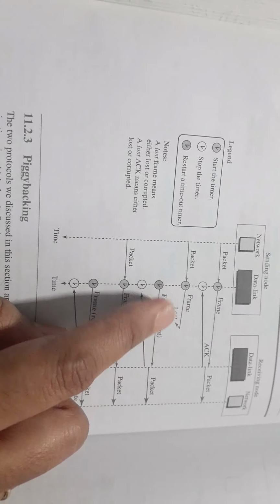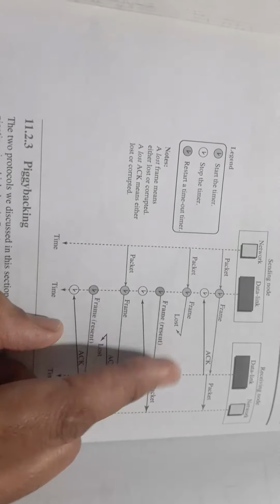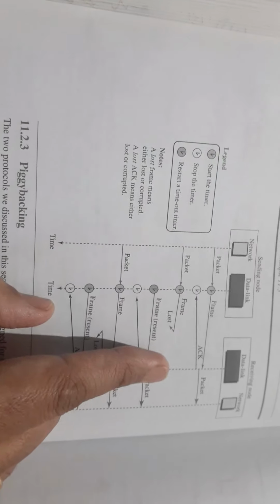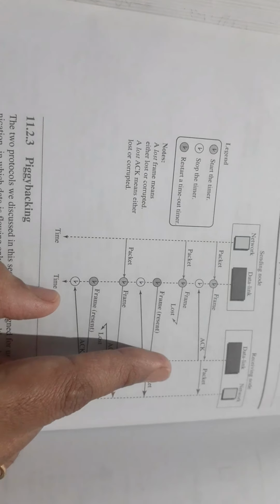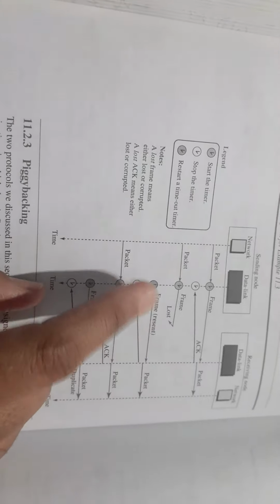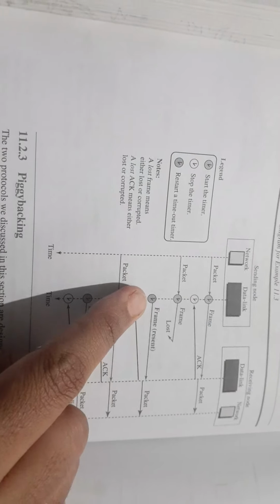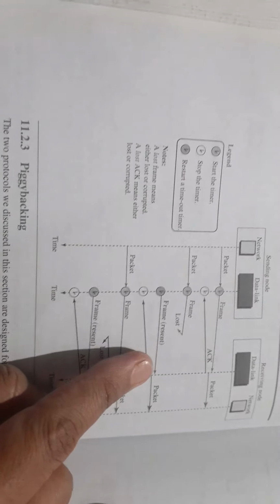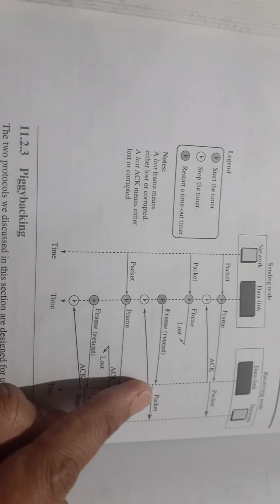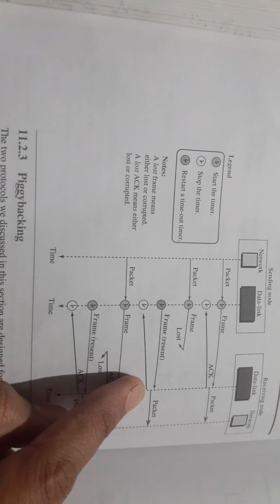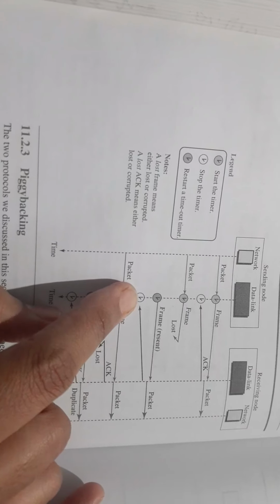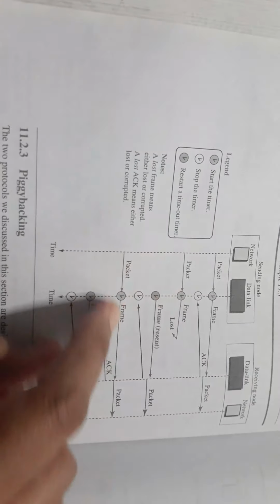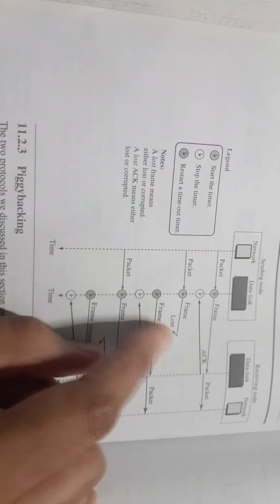So the timeout period occurs, the time expires. After expiring, it indicates that the data is either corrupted or lost. So it will restart the timer, and the second time it will resend the same frame one more time, and then again it will wait for the acknowledgement, and once it receives the acknowledgement, it will stop the timer. That's it. So this is the second case, when the frame is lost in between.